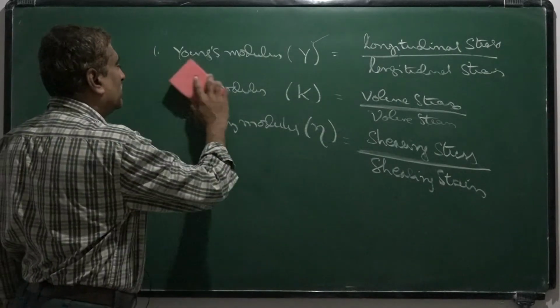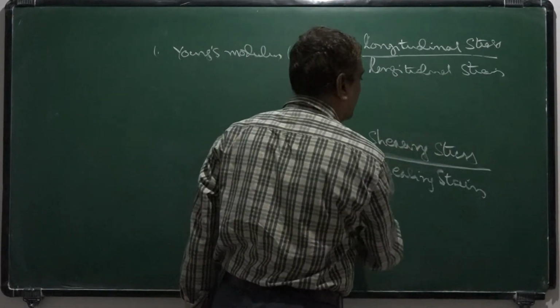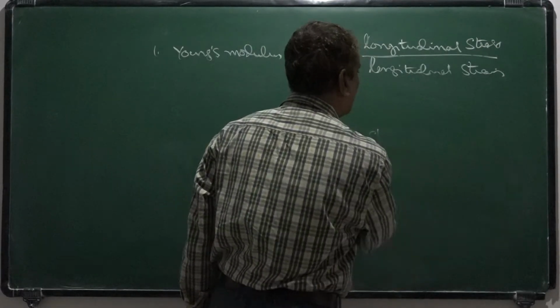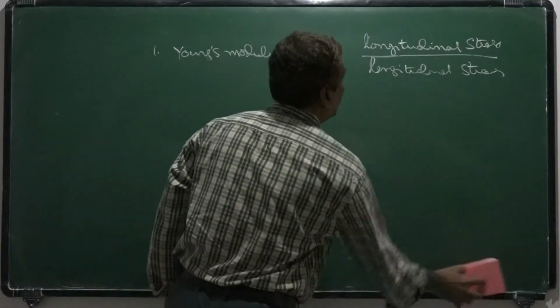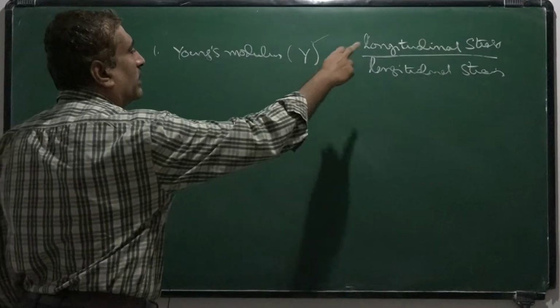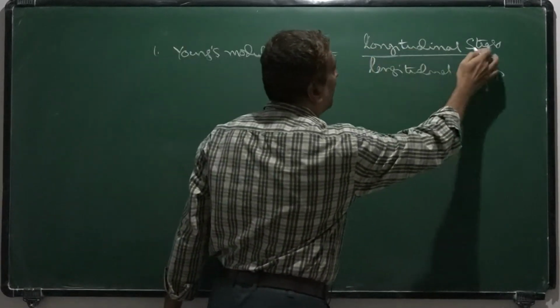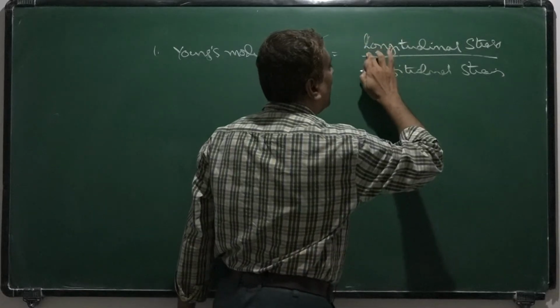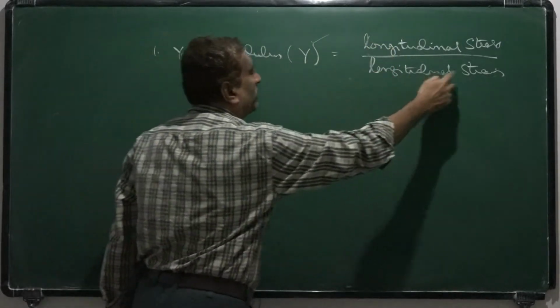First you take Young's modulus. Okay, longitudinal stress by longitudinal strain. That means the force is applied along the length of the body, and longitudinal strain means the change in length by original length.